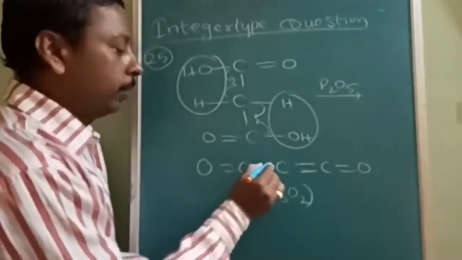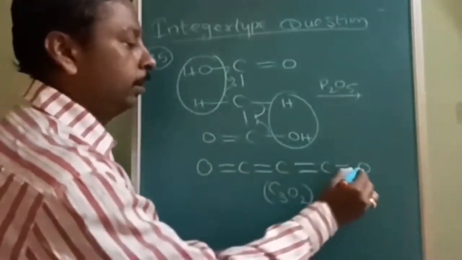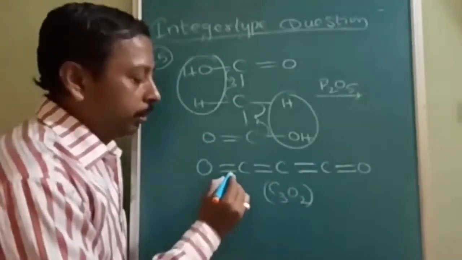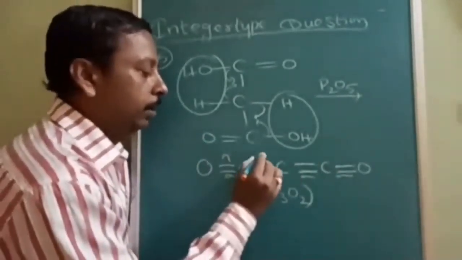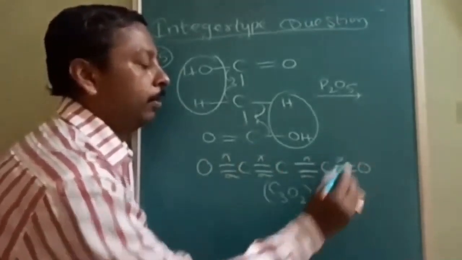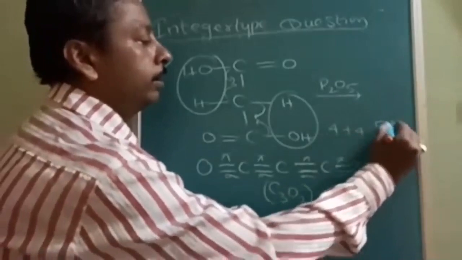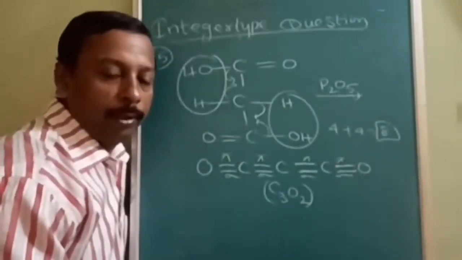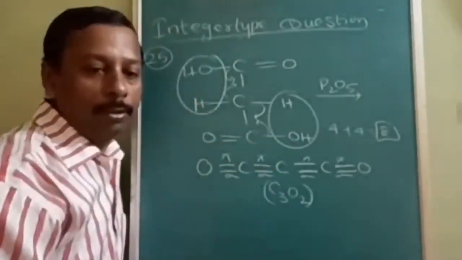It has a foul smell, the smell which you cannot bear for a long time. Now the question is about the bonds. 1, 2, 3, 4 sigma bonds, 1, 2, 3, 4 pi bonds. 4 plus 4, 8. The correct answer is 8. Okay, how to remember and how to make it fancy. Is it understood? Note this down.